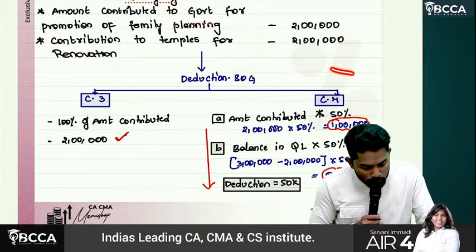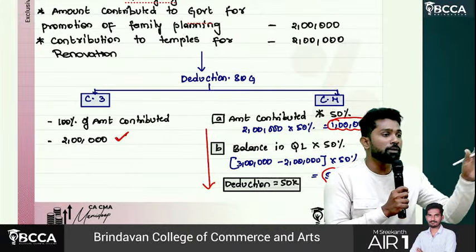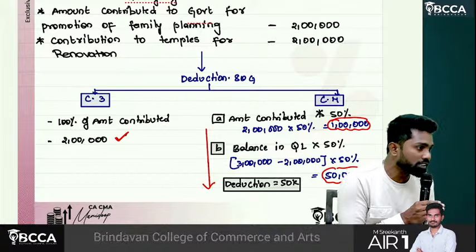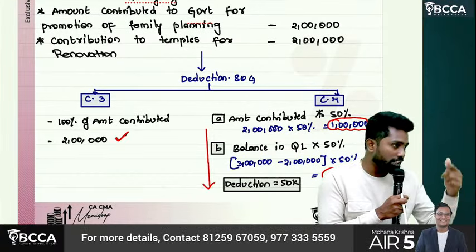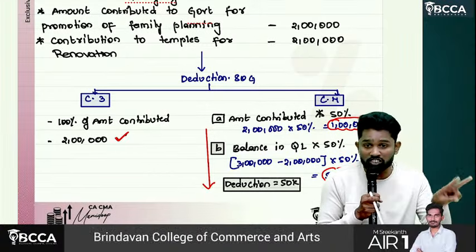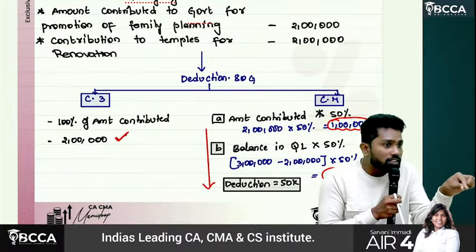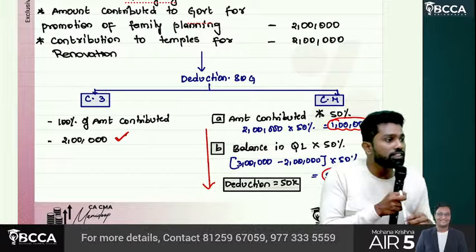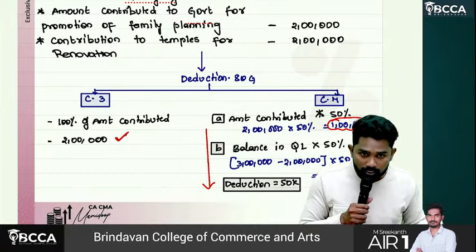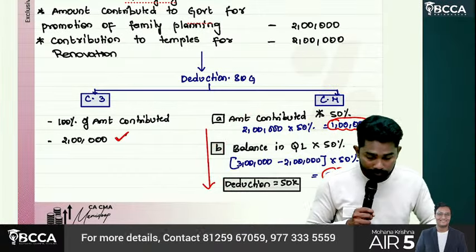What is the most common mistake we'll do, sir, here? We'll not do balance in qualifying limit into 50%. We'll do just amount contributed into 50% and we'll claim that as deduction. But what we should do? Amount contributed also into 50%, the balance in qualifying limit also into 50%. Out of these two, whichever is lower can be claimed as deduction.